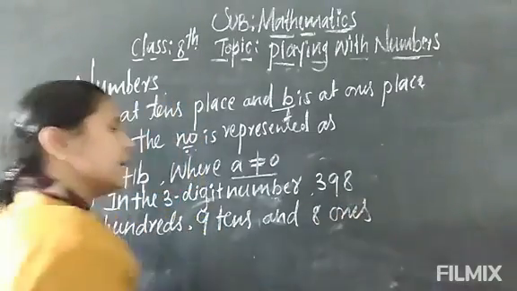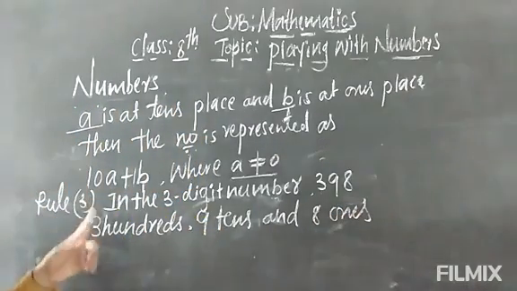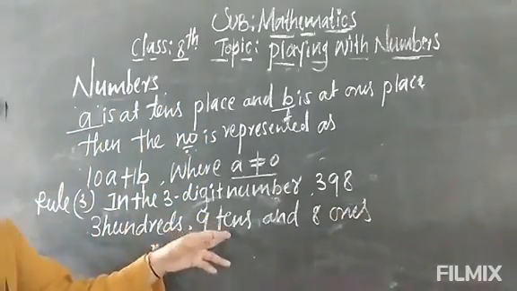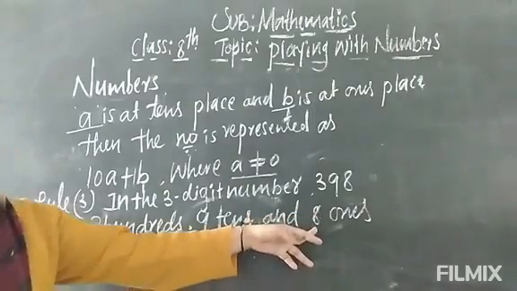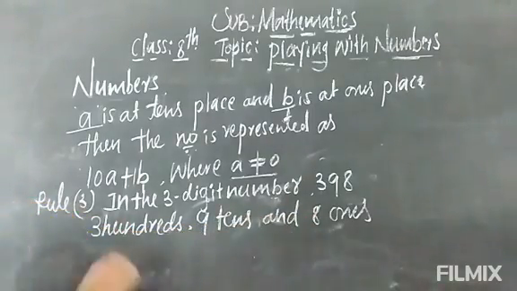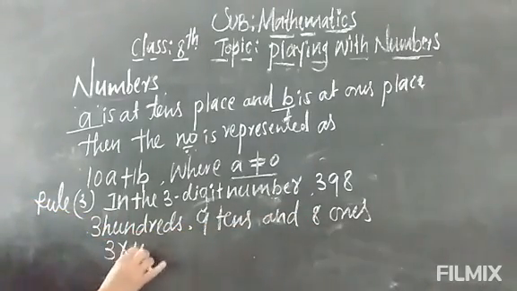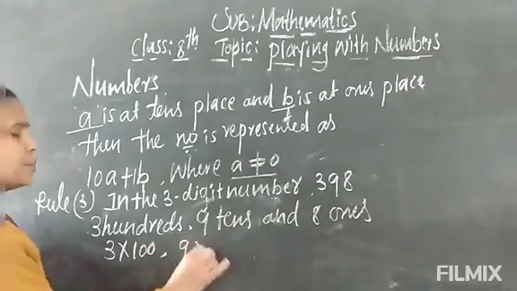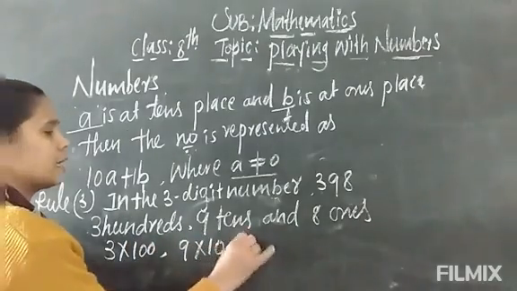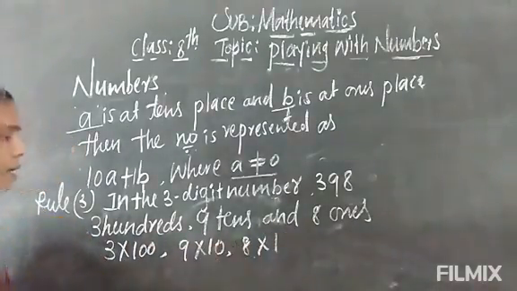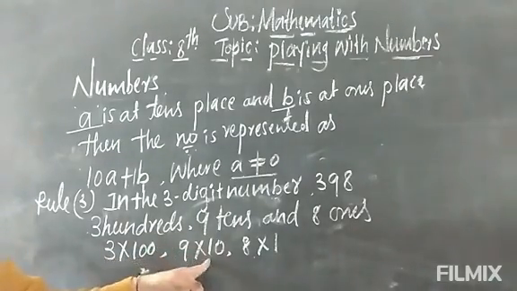So 3 is multiplied by 100, 9 by 10, and 8 by 1.